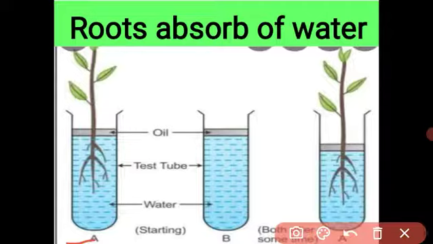What we observe is that in test tube A the level of the water has decreased, it is down, and in test tube B the level of water is as it was. This proves that test tube A has a root and test tube B has no root, so it is proved that only the root absorbs the water.